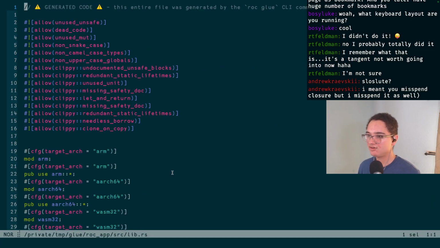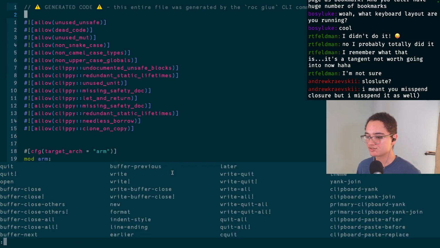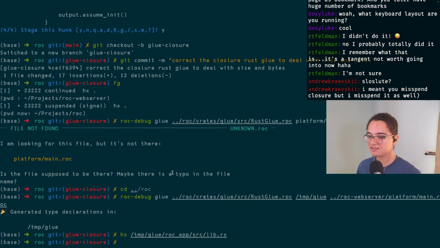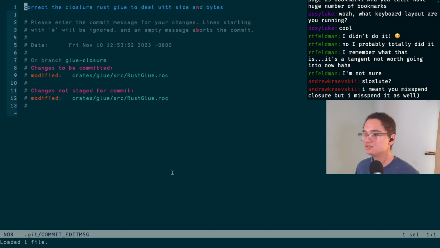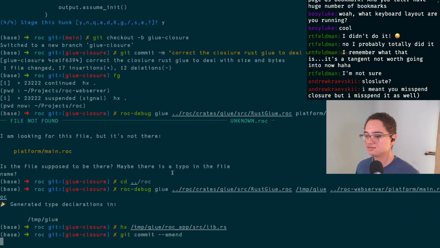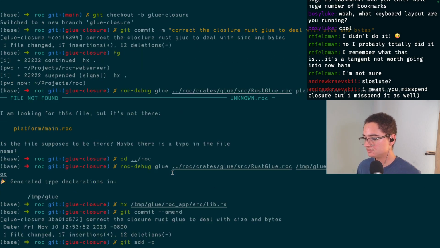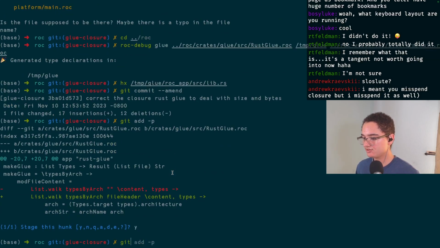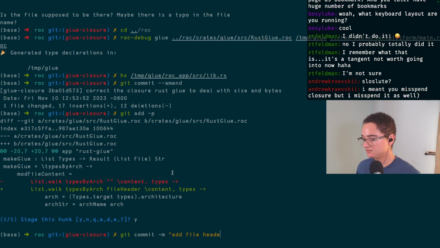It now has all the standard allow everything warnings and the generated code message, which I am fine with all of that being added. I see how I mistyped closure. Let's just do a quick amend. Fix that. Got it. And then we will add this, and that's all that's needed. So add the file header.